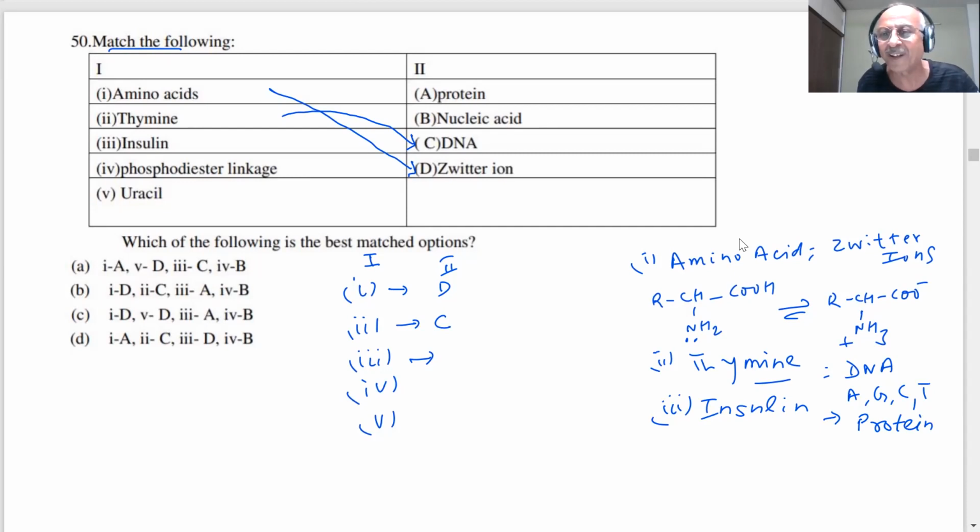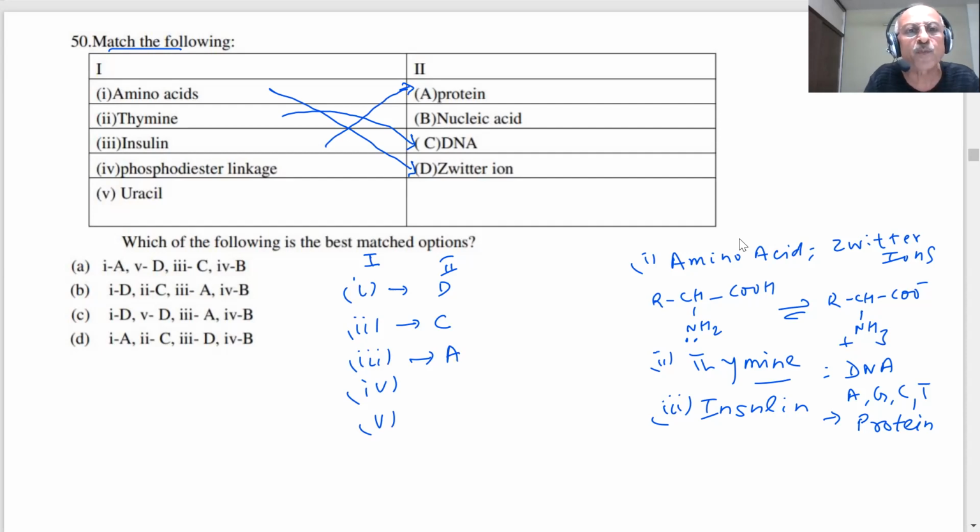The reason is that it has the well-defined conformation of a protein. Therefore, insulin will go with protein. Where is the protein, students? This insulin is going with the protein. That is my A, students.